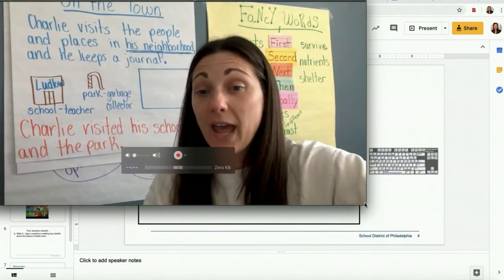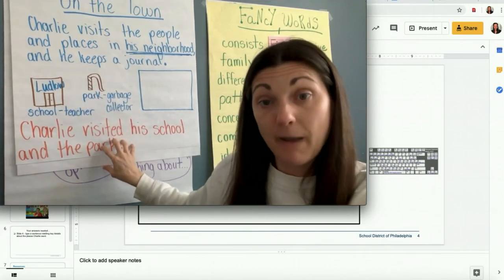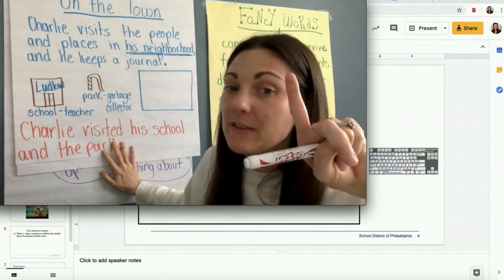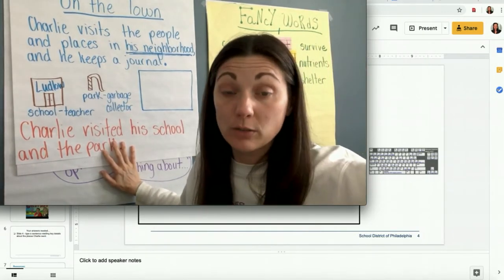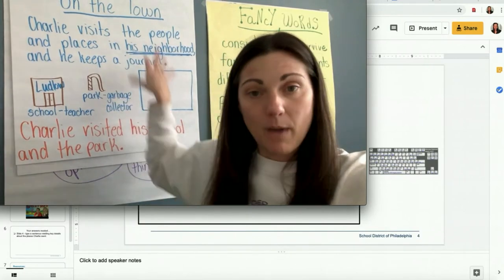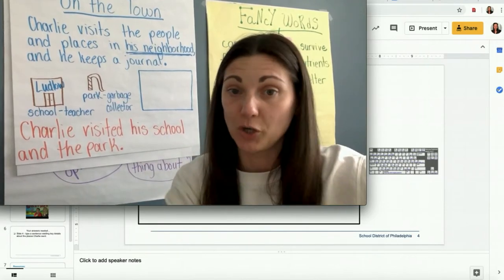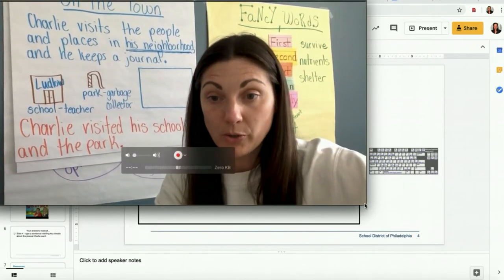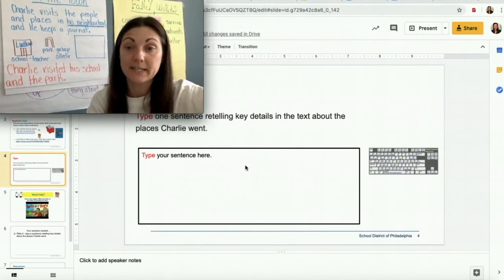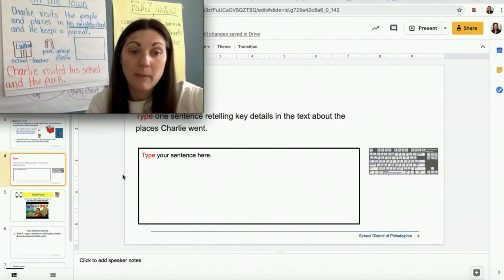So you can finish your book map with your sentence about the place, at least 2 places, because it can't just be one. It doesn't say the place he visited. It said the places, plural, more than one. So telling about places that he visited, you can take a picture of this and upload it to your assignment, and that is all you would have to do. Or if you want to, you can go to slide 4 and you can type your sentence right here. See the picture of the keyboard? That means that you're going to type. So you could click in the box and type.